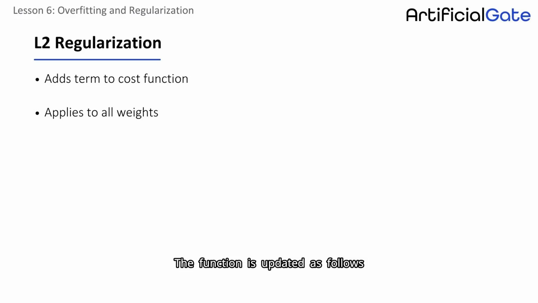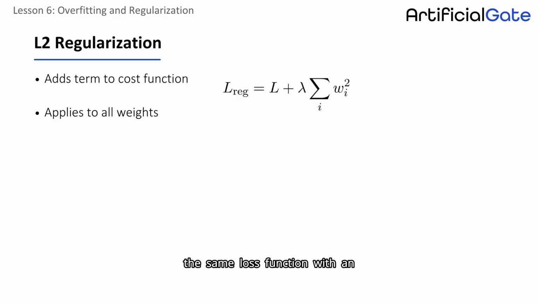The function is updated as follows, the same loss function with an added regularization parameter. So the larger the parameter, the more we actually penalize the extreme weights. How do we know when to apply regularization?